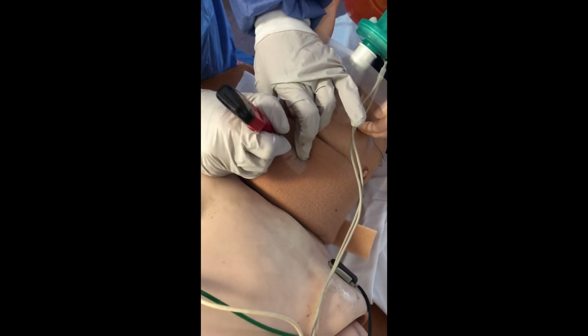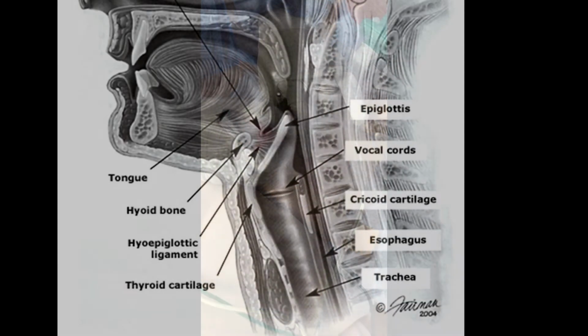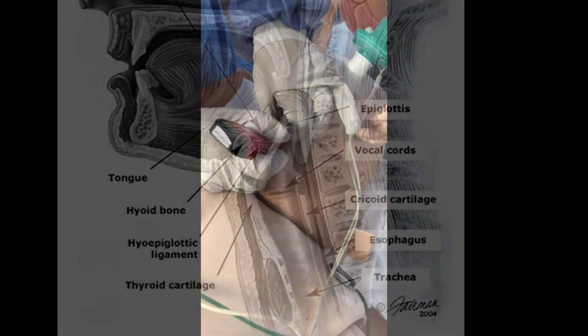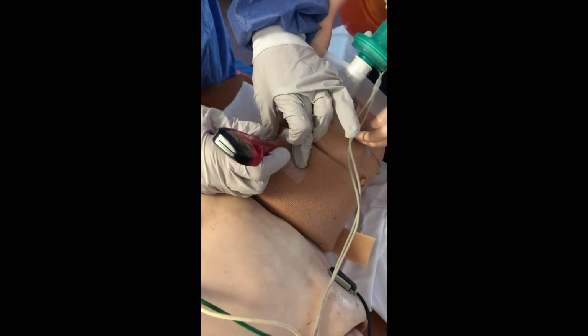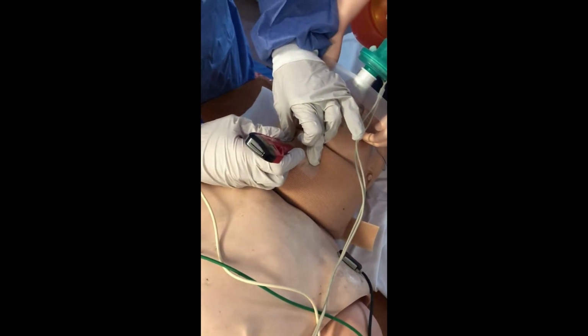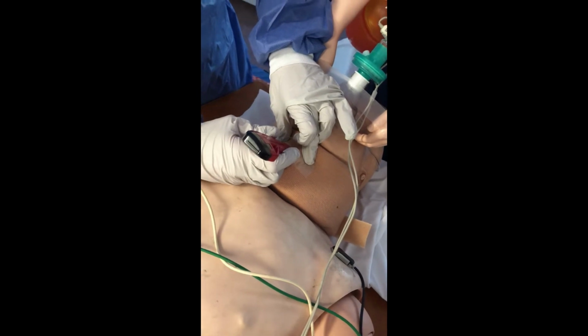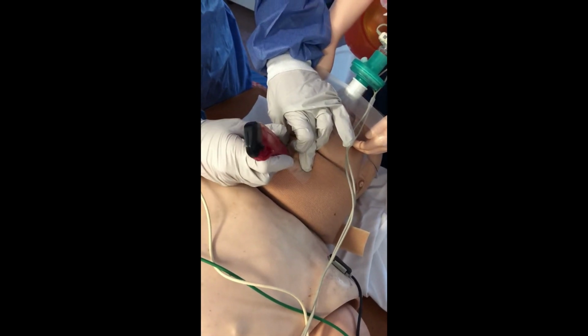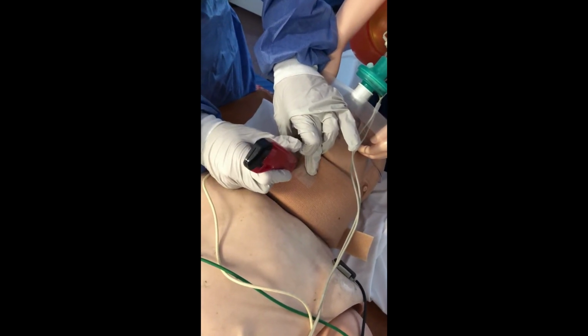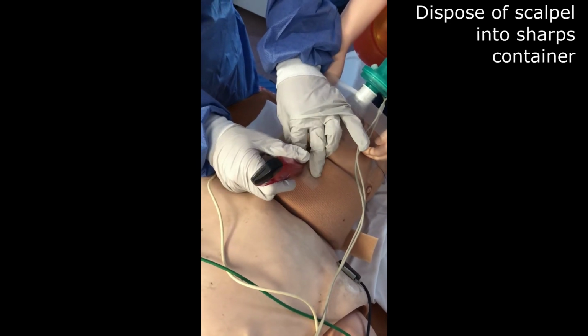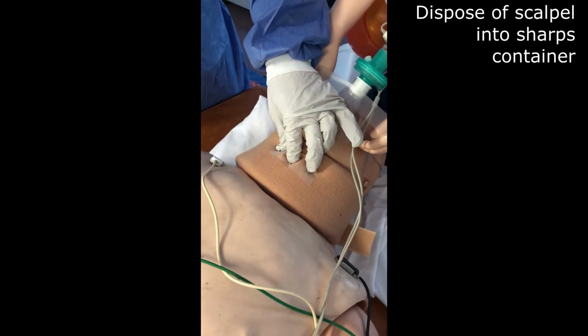While there is a cartilage protecting the posterior trachea from perforation, excessive force can still lead to injury. While separating the cricoid cartilage from the thyroid cartilage, be careful not to incise or fracture either one. Once you've made the incision, the blade remains within the incision and is carefully turned into a vertical plane. Otherwise, it can be removed and replaced with a finger.